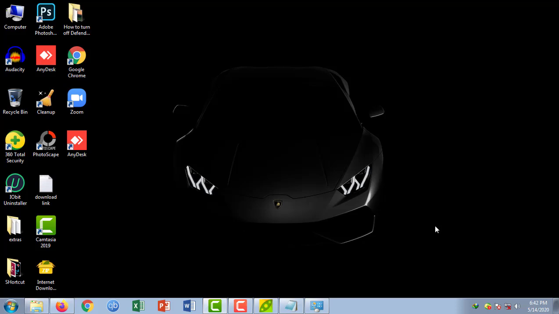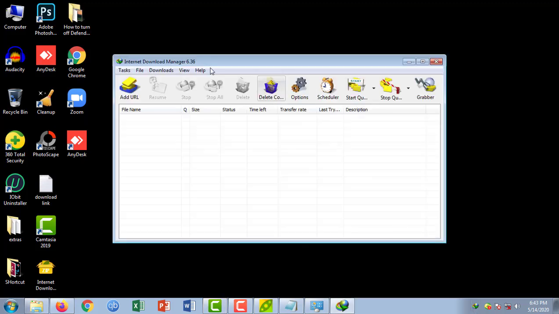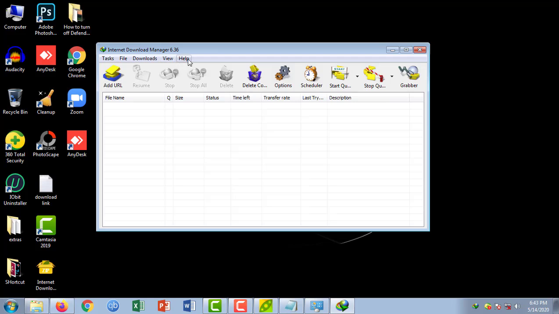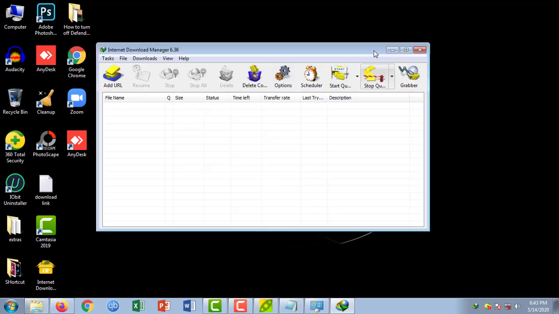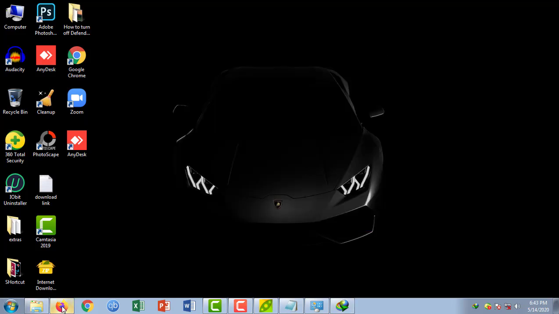Now this Internet Download Manager has been installed. I think yes, we can see in the taskbar here, Internet Download Manager. When we click it, then you can see it is installed. When you click Help, About IDM, you can see it is a full version. You don't check for update or don't update it. You don't need to update. It works well. I have been using this for a few months and it is working totally.